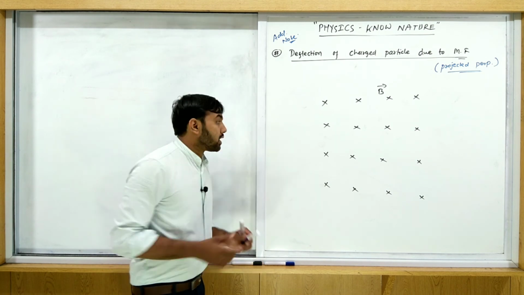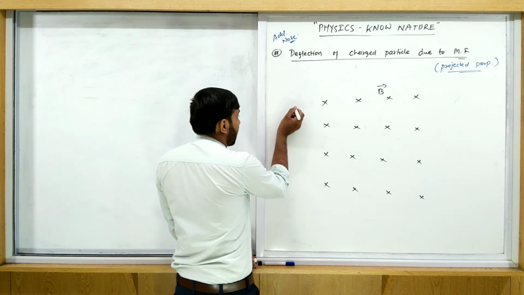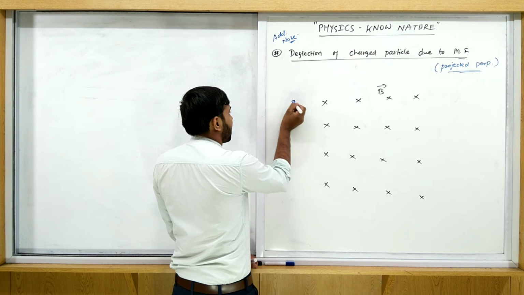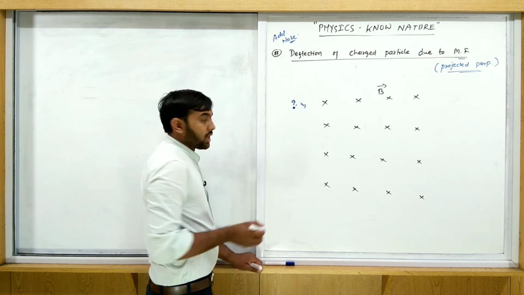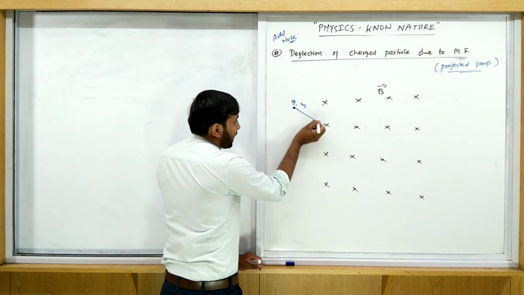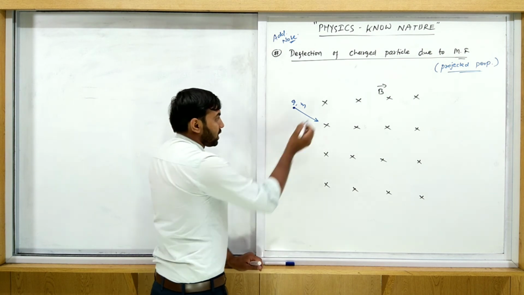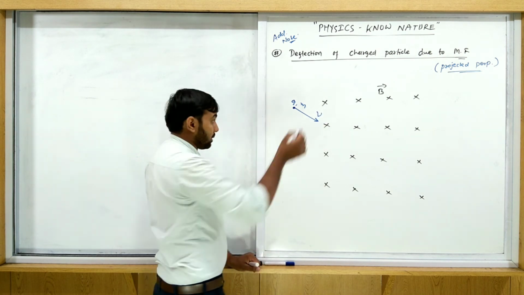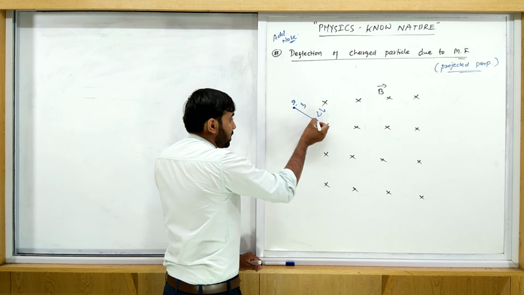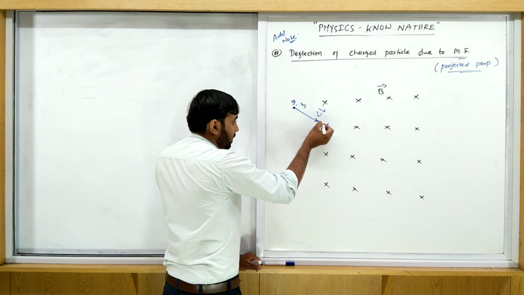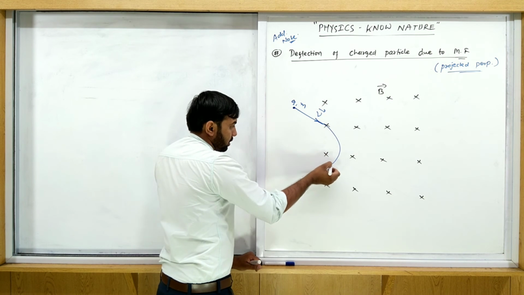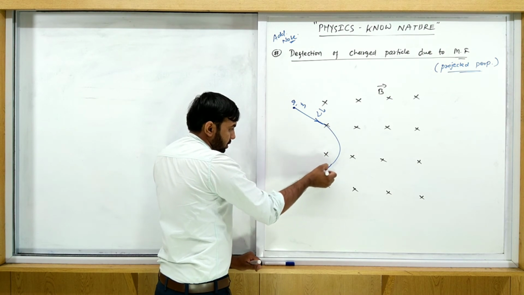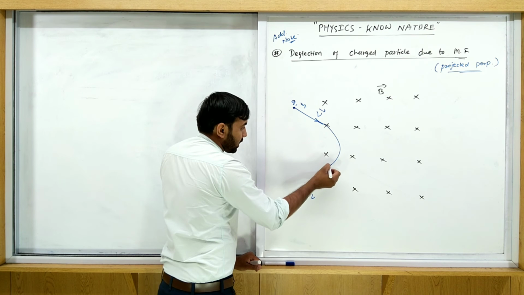What are we doing? A simple case, see, suppose this is a charged particle having mass m, projected like this with velocity v into the magnetic field. Then a possible case is that it enters from here, then the charged particle comes out.